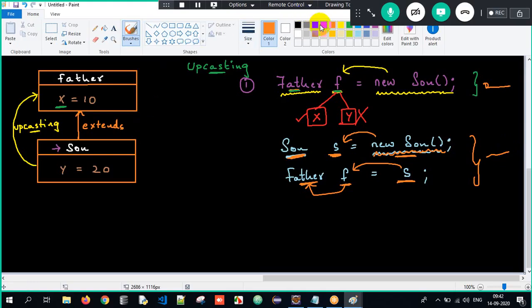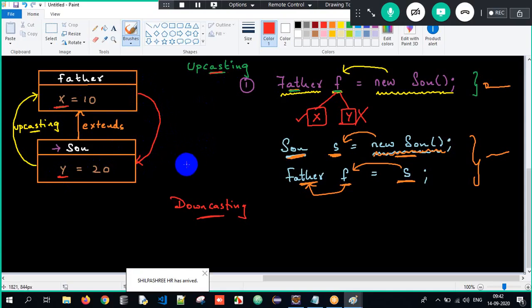So this is called upcasting. Similarly, once I have done upcasting, we need to be able to downcast it as well. Upcasting is like going from the first floor to the second floor. Downcasting means from the second floor we are coming back to the first floor. So this is called downcasting. How shall you do downcasting? It's very simple.